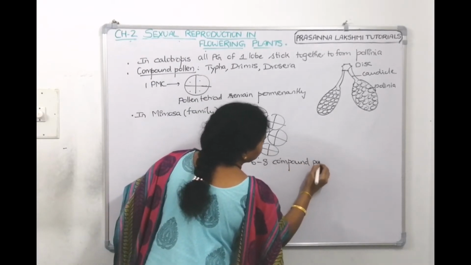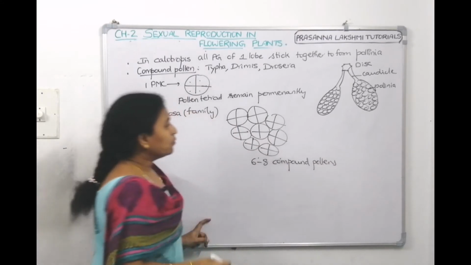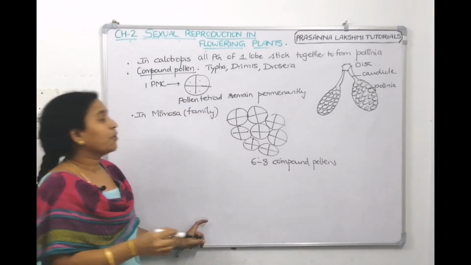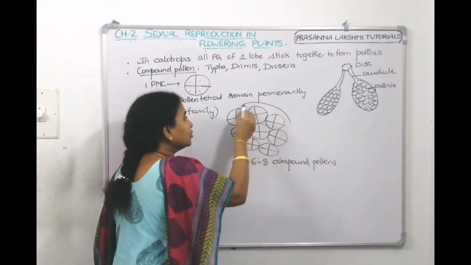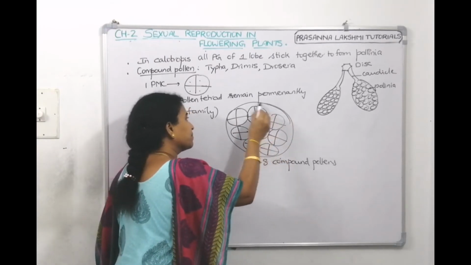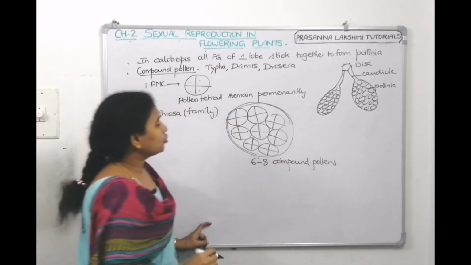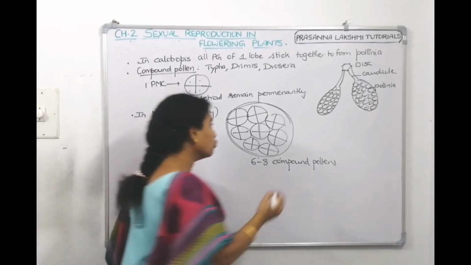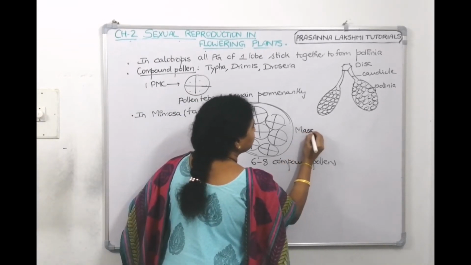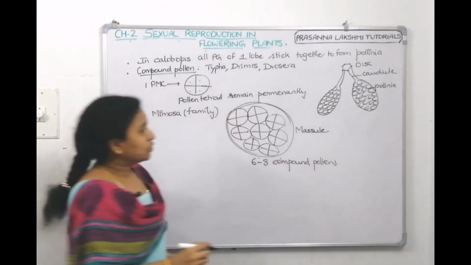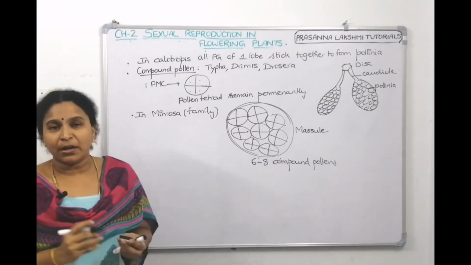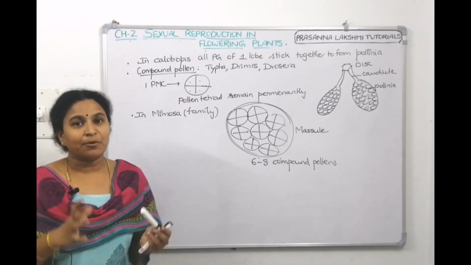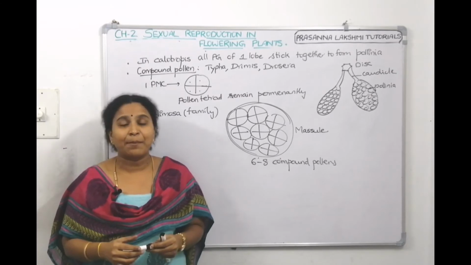Compound pollens. In the Mimosa family, 6 to 8 compound pollens are attached together like a mass. This is called a massule. Usually one microspore will come out and develop into a pollen grain or male gametophyte.